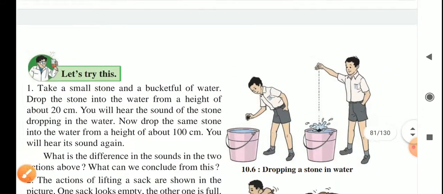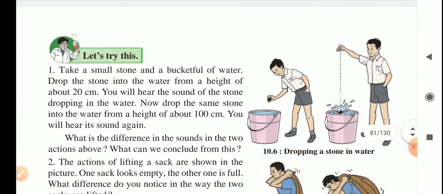Now here one more experiment is given to understand this concept in a better way. There is one bucket full of water, and you have been given a stone. If you drop the stone in this water from a height of 20 centimeter, you will hear the sound of the stone dropping in the water, right? But if you drop the same stone from a height of, let's say, 100 centimeter, the sound of the stone dropping in the water will be a little bit louder.